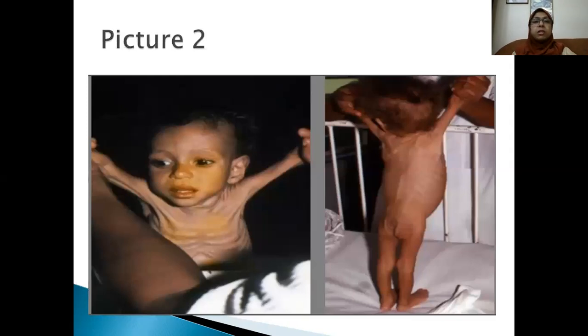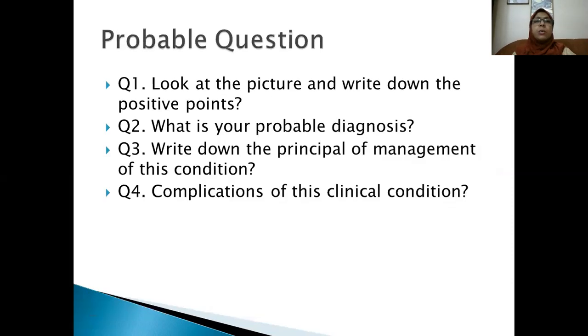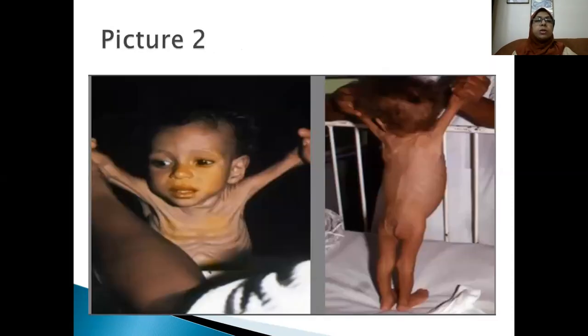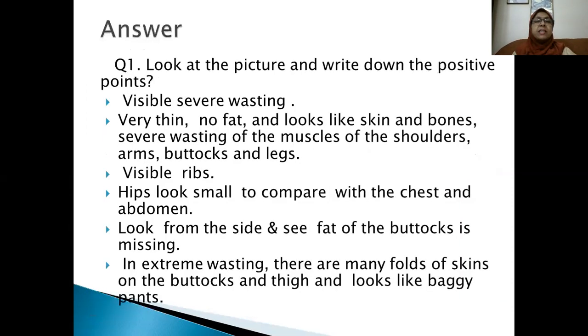Another picture, you may have questions like this. Look at the picture and write down the positive points. What is your probable diagnosis? Write down the principle of treatment of this condition and complications of this clinical condition. So again, look at the picture and the description is like that.